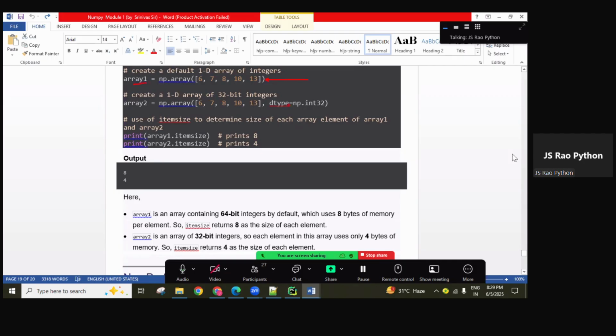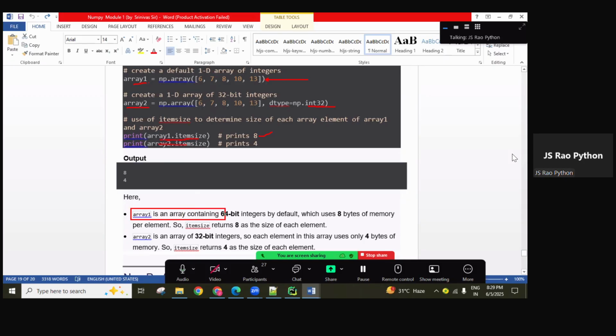Here by default int64 format is there in this object, and here I created array2 with int32. So array1 itemsize is 8, array2 itemsize is 4, guys. For 64-bit data type, each element occupies 8 bytes. For 32, each element occupies 4 bytes.